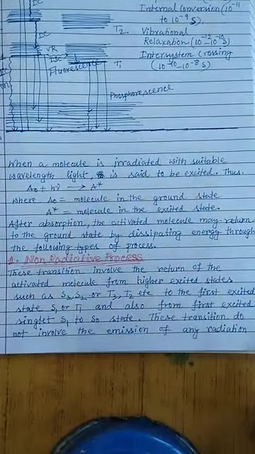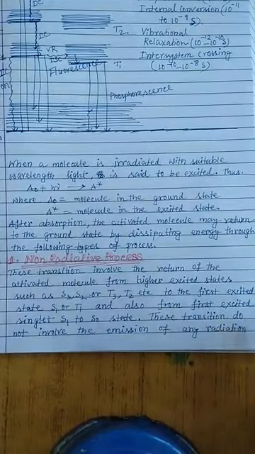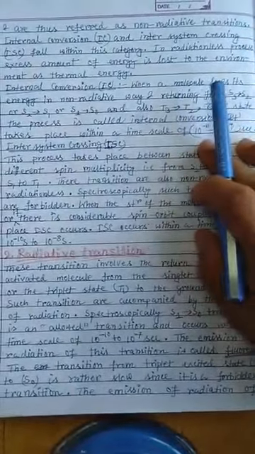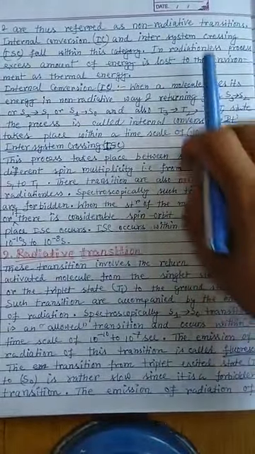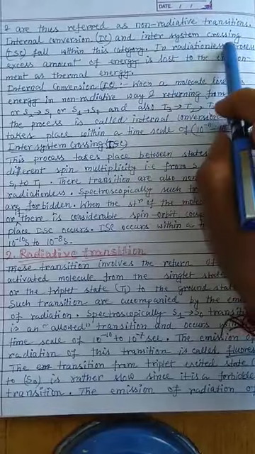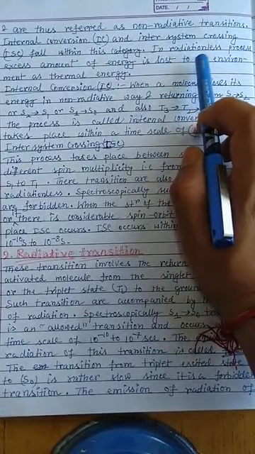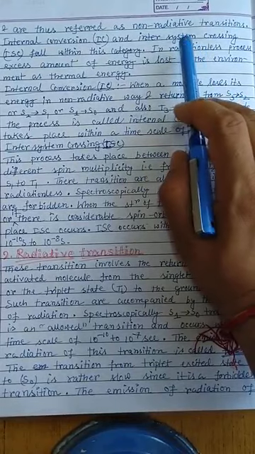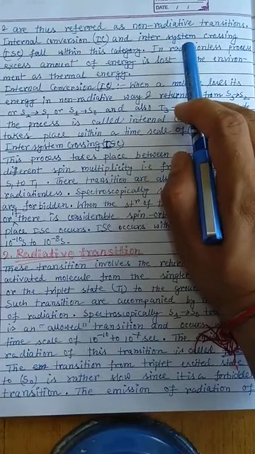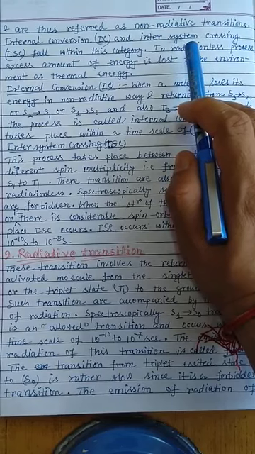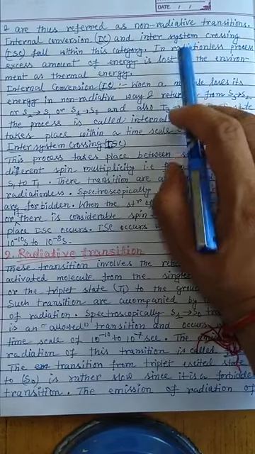So these transitions do not involve the emission of any radiation, which is why they are called non-radiative transitions, and are thus referred to as non-radiative transitions. Internal conversion and intersystem crossing fall within this category. Both internal conversion and ISC lose the energy of the excited molecules without emitting radiation.